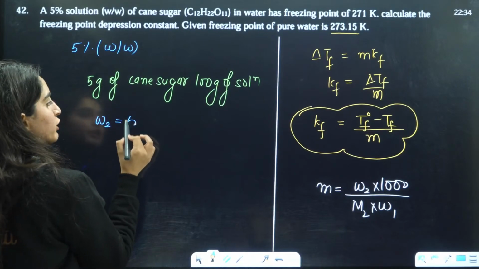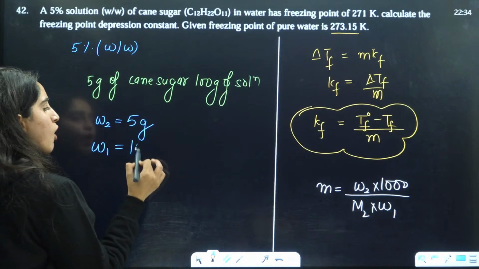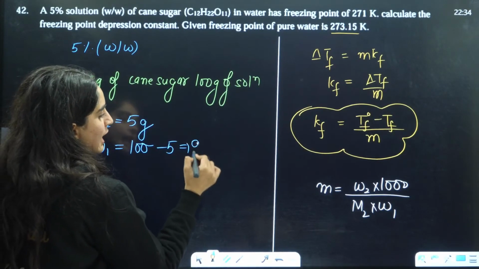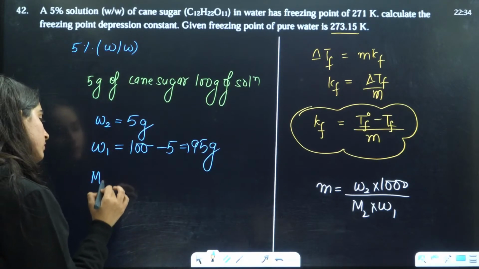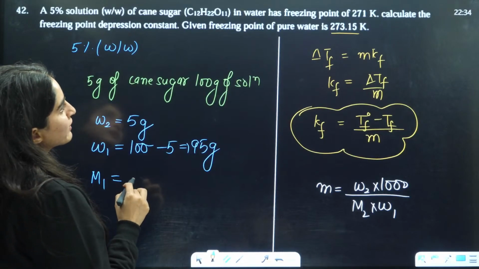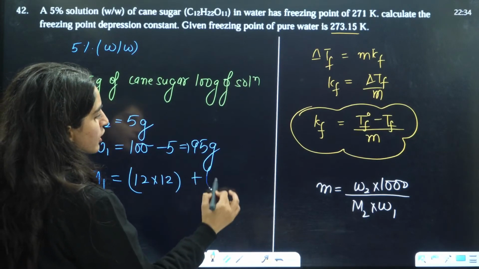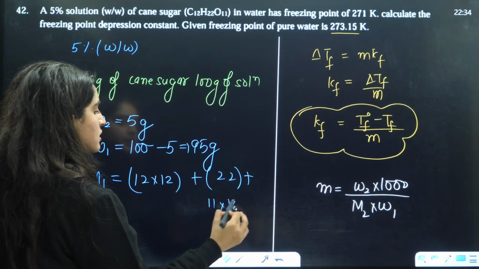Can I say that W2, the weight of cane sugar, is 5 gram. Weight of solvent is 100 minus 5, that is 95 grams. And M2 you can calculate, that is 12 into 12 plus 22 into 1 plus 11 into 16.